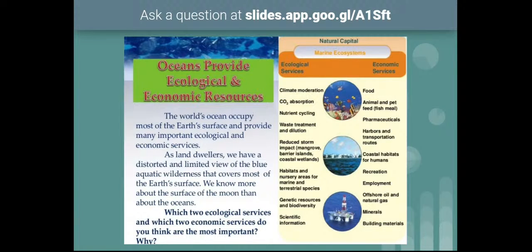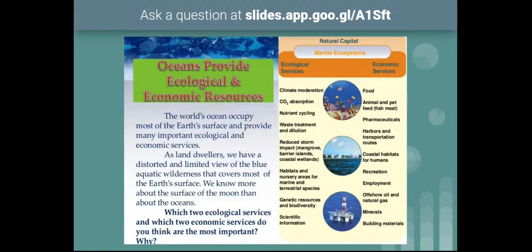And for recreation purposes also, a lot of beaches are very attractive to the tourists. So a lot of tourists come to these places for recreation. In that way they provide employment to a lot of people. And offshore oil and natural gas industries are also very important. They play a very important role in the economy of all countries.